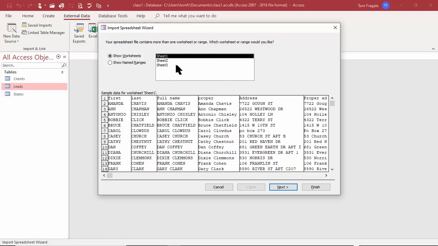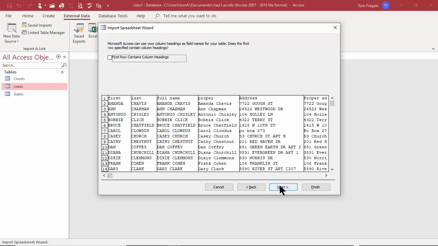Now, in this case, you would know which data sheet your data is in on the Excel file. In this case, it's sheet 1. Or you can also use those named ranges in Excel as well. So I'll use sheet 1. If you look at the information here, you can see how those field names are on the first row again. That's going to be important for the next screen. So I'll pick on Next.